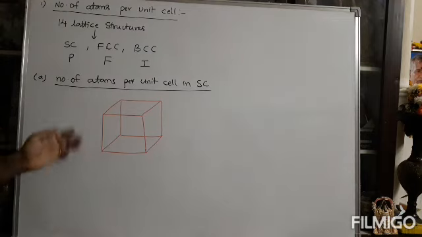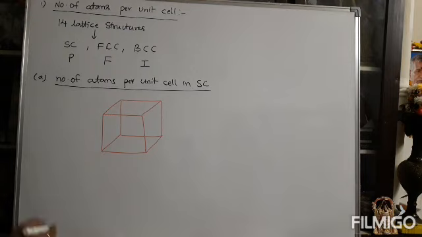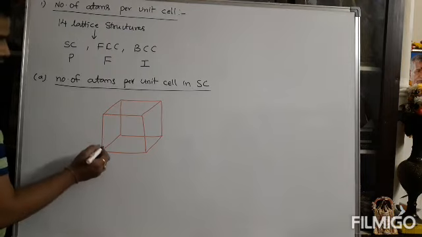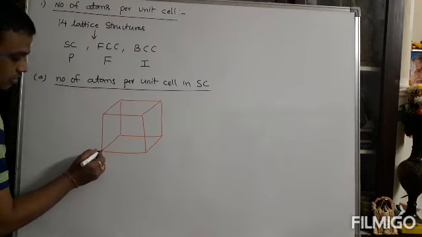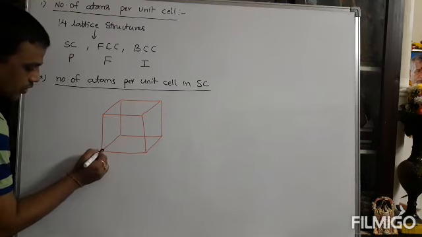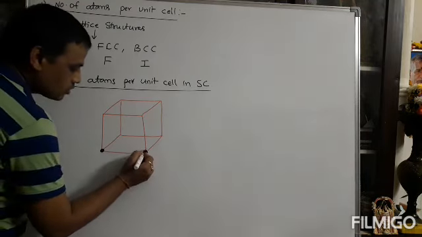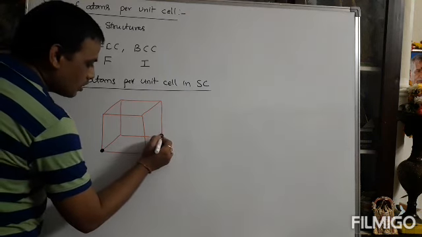What is the simple cubic structure? A simple cubic structure is one where every unit cell corner is occupied by a lattice point. I am taking atoms. Here one lattice point is there. How many corners are there?